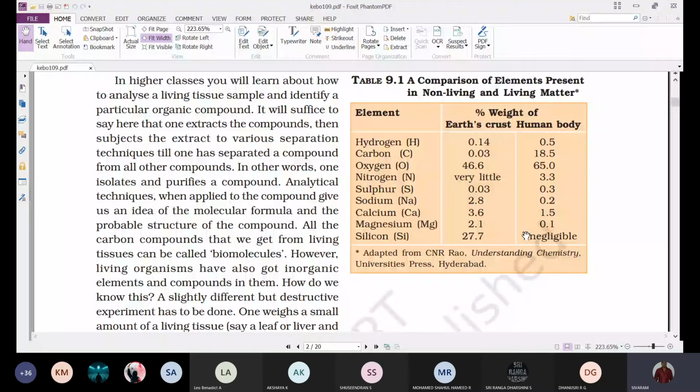So that's why it is very difficult. The process of understanding the chemical composition is dealt with in higher education. So it will suffice to say here that one extracts the compounds. Extraction of compounds is easy, but then one subjects the extract to various separation techniques till one has separated a compound from all other compounds.